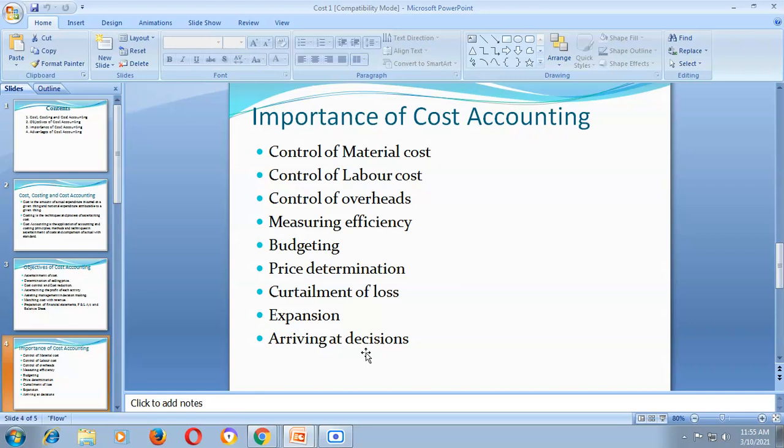Cost accounting also helps in measuring the efficiency of each and every activity. For measurement of efficiency, the cost accounting department should provide information about the standard and actual performance of that activity. For example, if the target is to complete the job within 2 hours, this is the standard time. And if the worker completes this target within 1.5 hours, this is the actual performance.